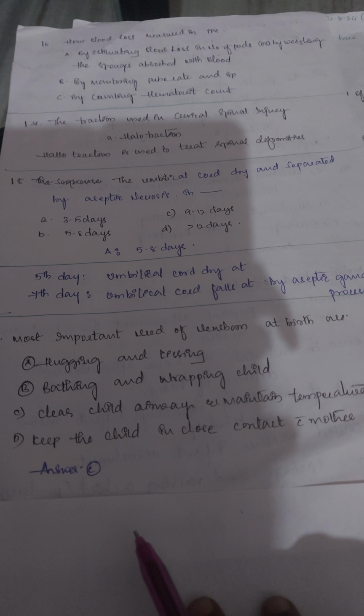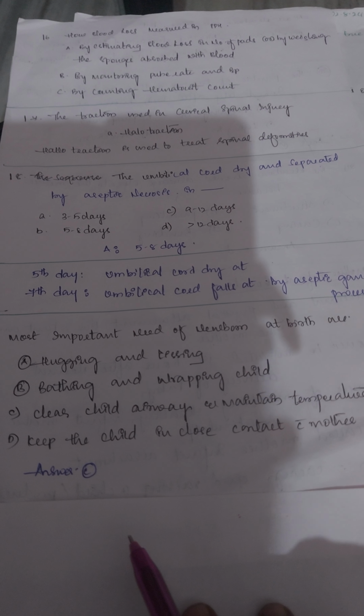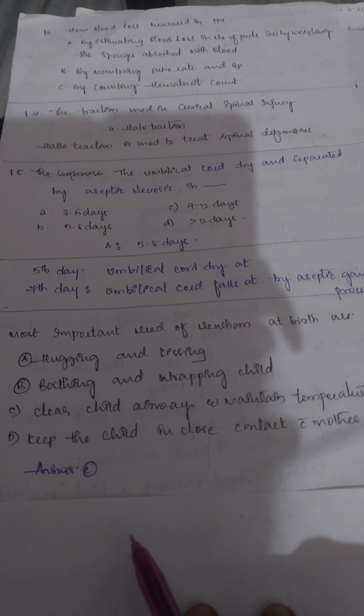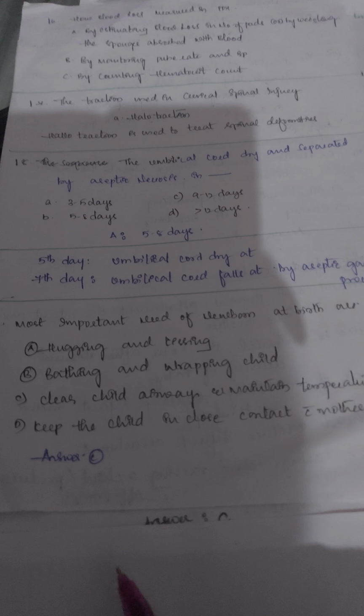These are all important needs for a newborn, but the priority is to clear the airway and maintain temperature. The purpose of airway clearance is to prevent asphyxia in the baby, and maintaining temperature is to prevent hypothermia in the baby.